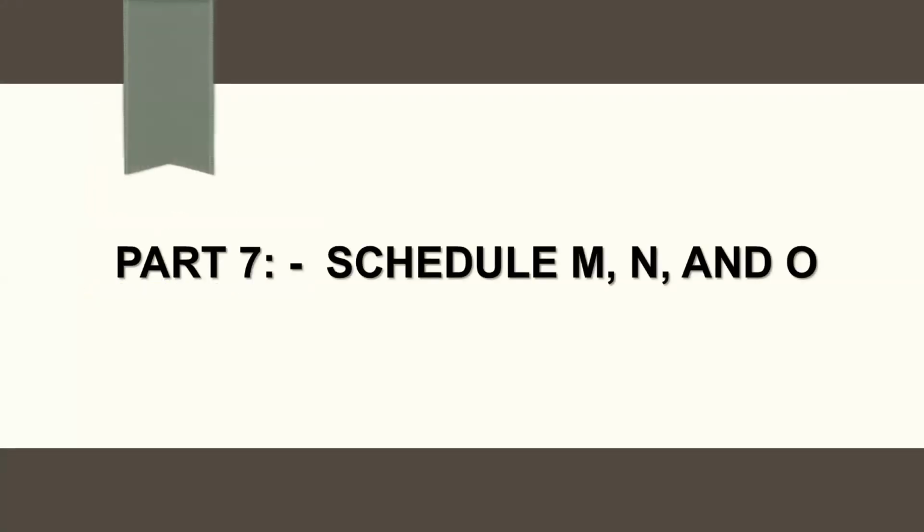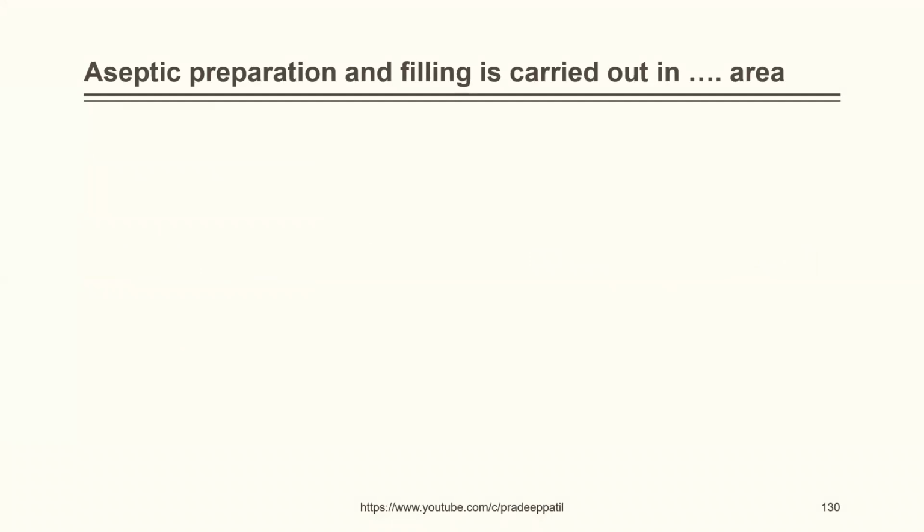Moving to the next part, that is Schedule M, N, and O. Aseptic preparations and filling is carried out in dash area: Grade A, Grade B, Grade C, Grade D. The correct answer is Grade A. Again, this part is not that important for D-Pharm students. You can even skip it if you wish. No issues, but only keep in mind the content from Schedule O.